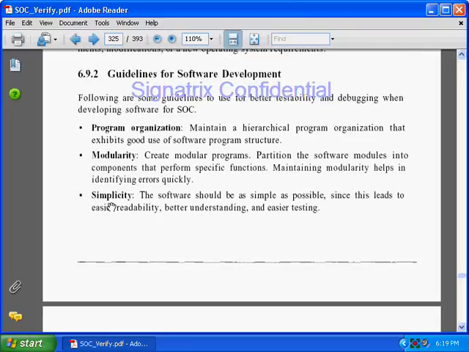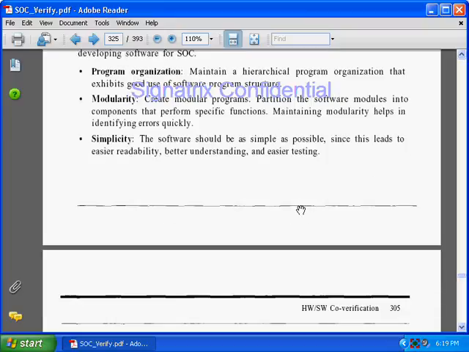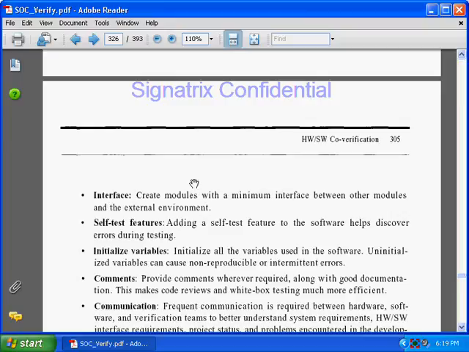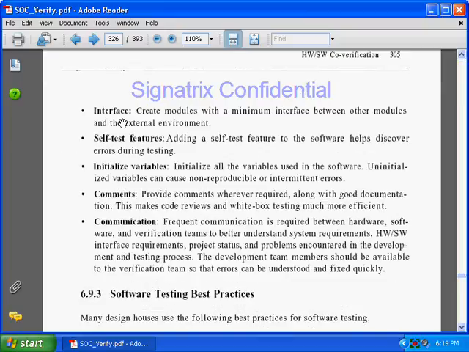Next is simplicity. The software should be as simple as possible, since this leads to easier readability, better understanding, and easier testing. When we are implementing any logic, it should not be complex. Our code should be self-explanatory, and you can add more comments in your code to help a third person understand it. Interface: create modules with a minimum interface between other modules and the external environment.